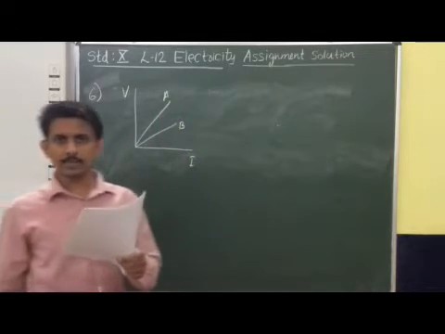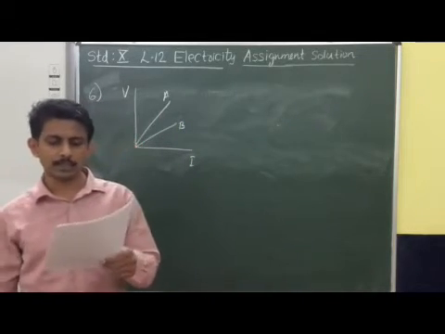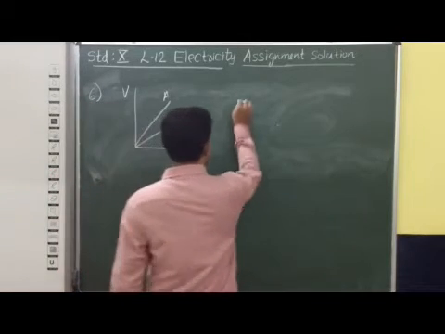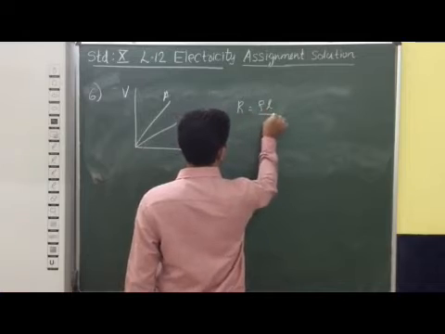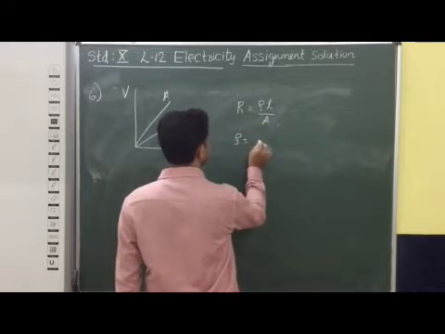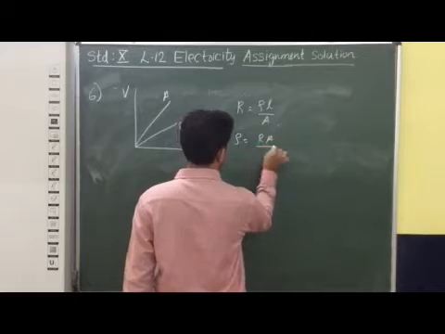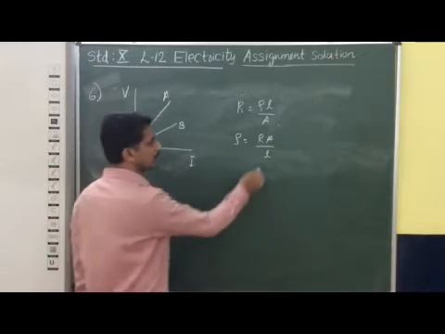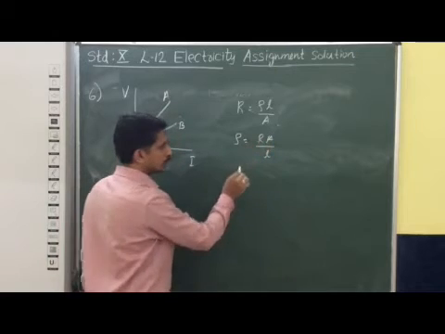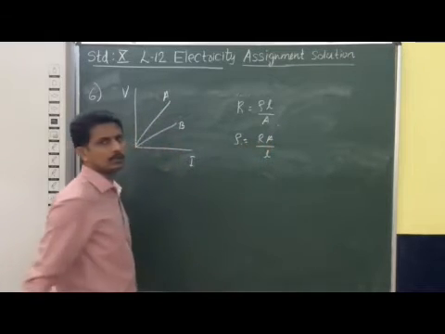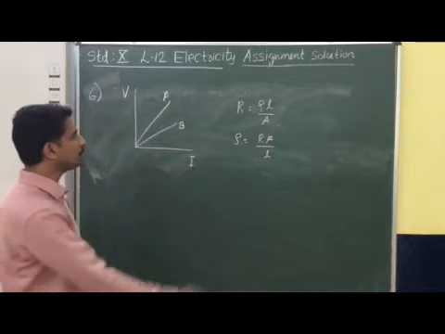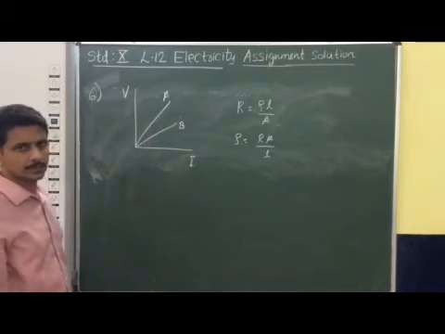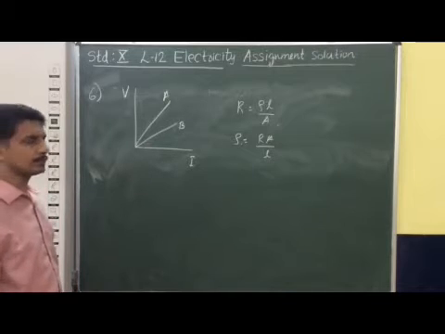Both wires are of the same length and the same thickness. We know R is equal to rho L by A, so resistivity is rho equals R A by L. Both materials have the same length and the same area of cross section, so resistivity depends only on resistance. We have to find which wire has higher resistance, as that one has higher resistivity.